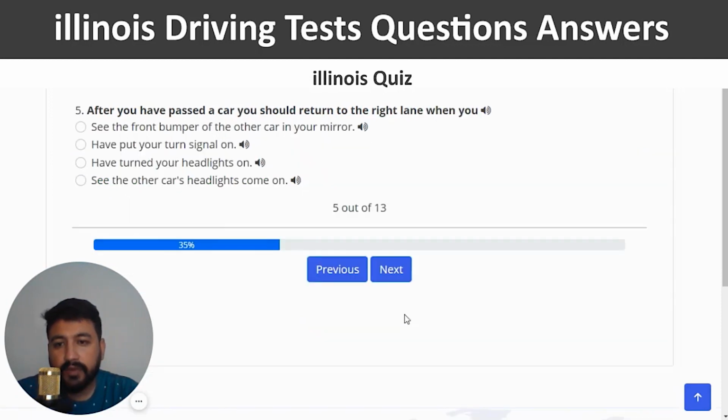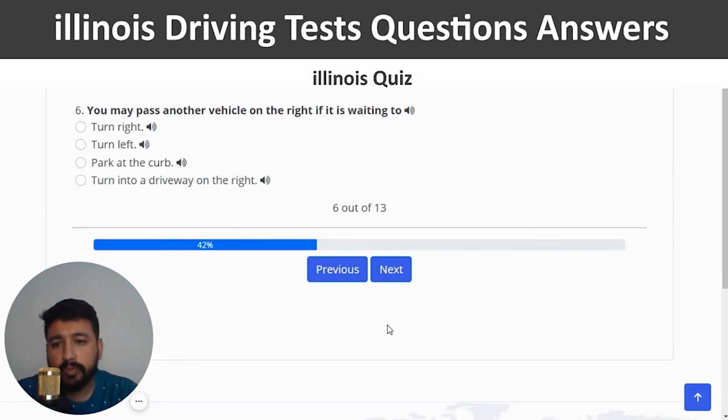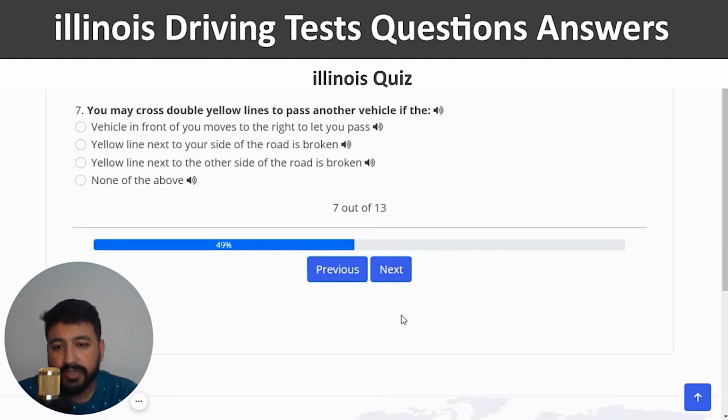Correct, and next. After you have passed a car, you should return to the right lane when you, so it seems like the fourth option is the right one, which is see the other car's headlights come on. Fourth one. Next. You may pass another vehicle on the right if it is waiting to turn left. Next. You may cross a double yellow line to pass another vehicle if the, so the right answer of the seventh question is yellow line next to your side of the road is broken.